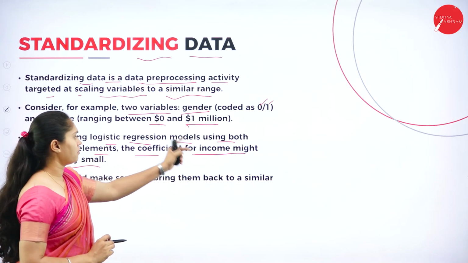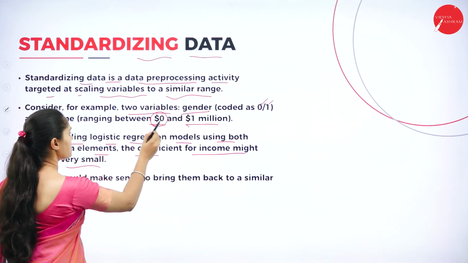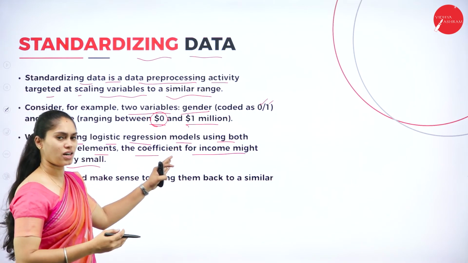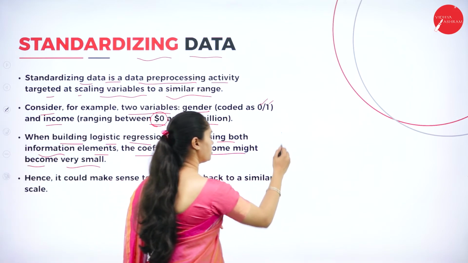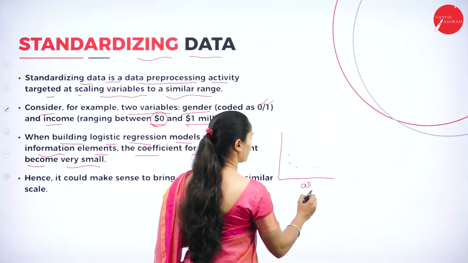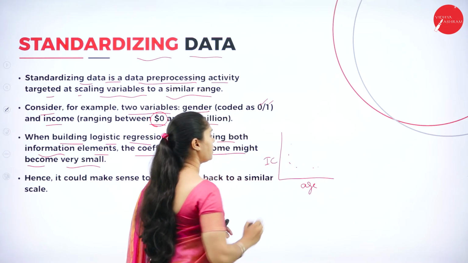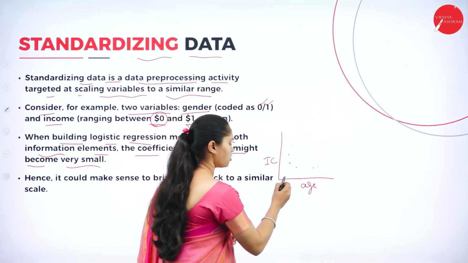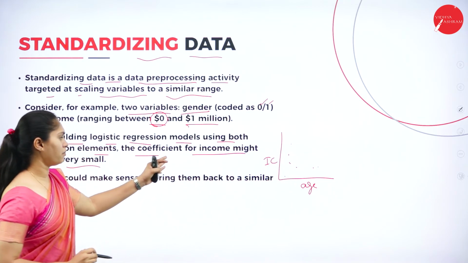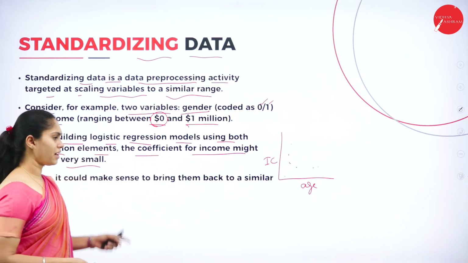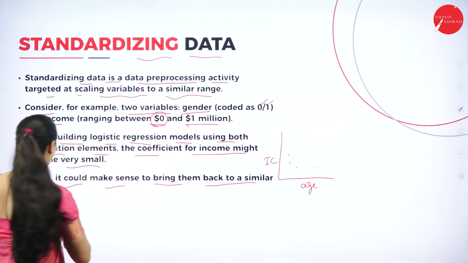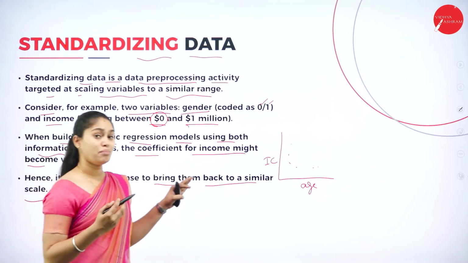So when I'm using this regression model, I'm going to use some values, for example age and income. If it is related to 0, we are not going to consider that, so the coefficient for the income might be very small. So it could make sense to bring them back to a similar scale. So I have to make it standardized.